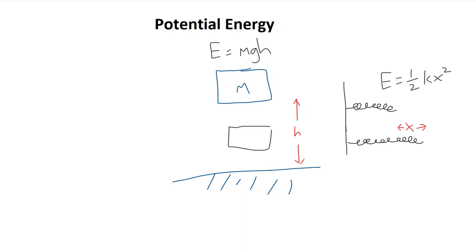Again, just like for kinetic energy, you can sometimes see on the MCAT different letters representing both gravitational and elastic potential energies. For example, capital U is sometimes used for both gravitational and elastic potential energy. You can also see things like E sub P for potential energy, or more specifically things like E sub S for spring potential energy. Again, elastic potential energy is known as a potential energy because once you stretch that spring and let it go, it has the potential to move back again. It has the potential to accelerate.